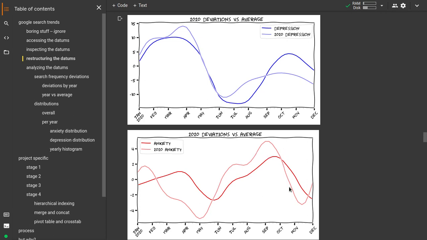Now, I think this is just utterly fascinating. Pandemic hits, and then search results for depression end up going a little bit below average. Anxiety too. And for depression, it actually just ends up kind of stabilizing. So this is just a look at some of my analysis of these Google Trends.